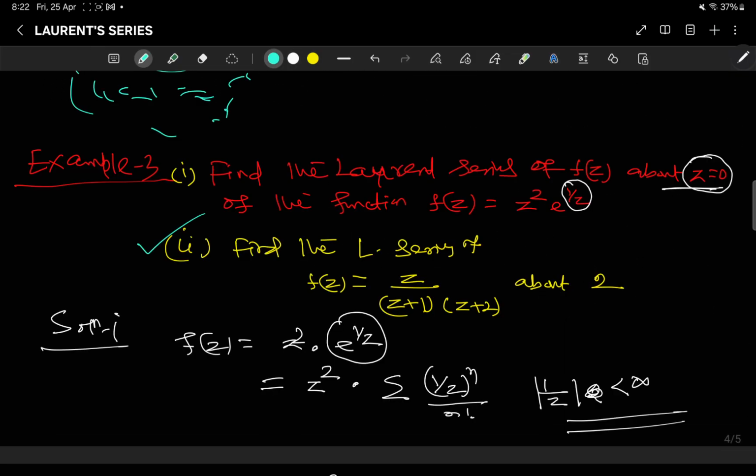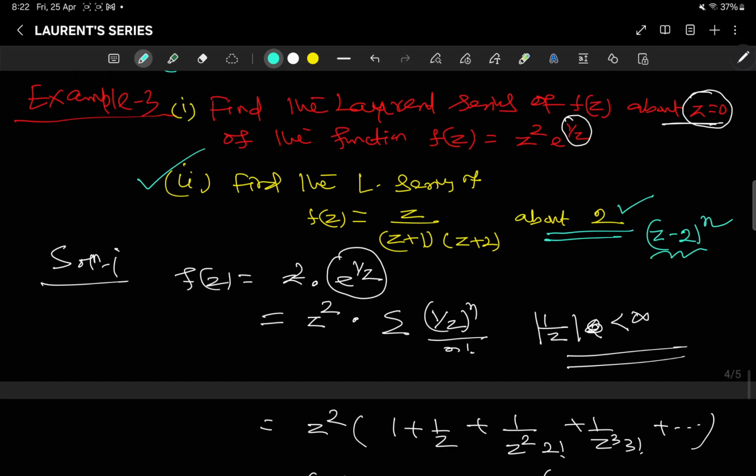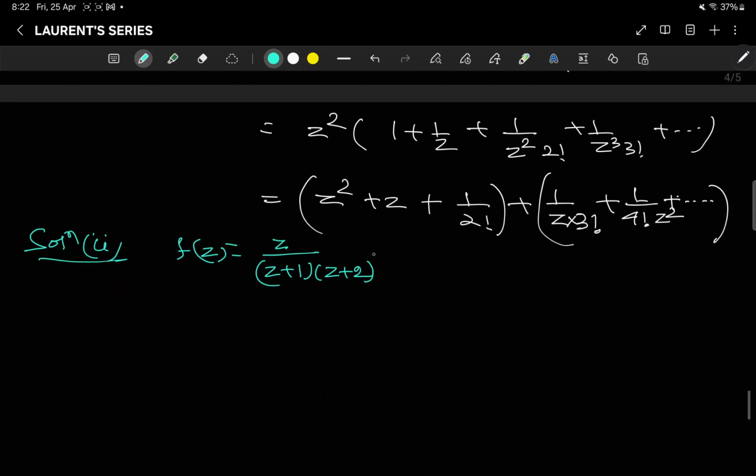So in question number 2 we have to express it about z equal to 2, which means it should be in the power of z minus 2 to the power n, right? We can express it first by partial fractions: a by z plus 1 plus b by z plus 2. Solving here, a is minus 1, b is 2.